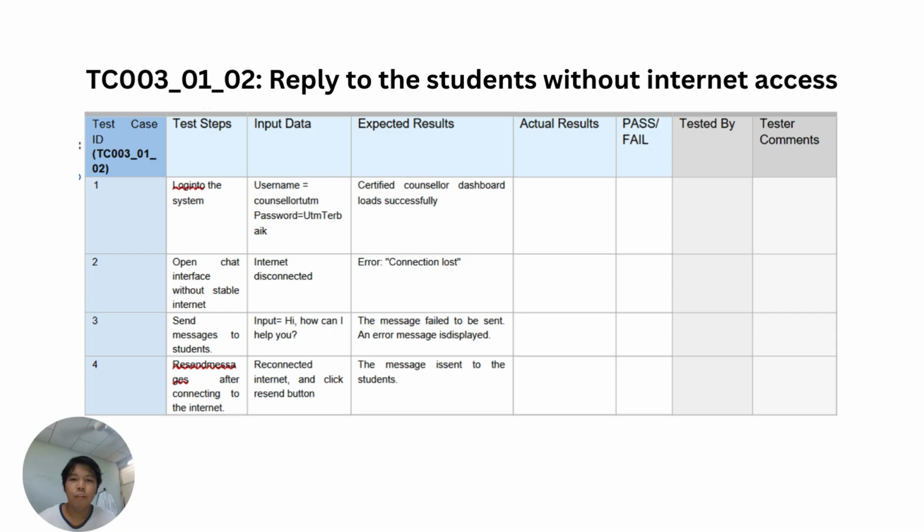So this is the test for reply to students without internet access. First, the certified counselor will log in to the system by typing their username and password, and then they open the chat interface without a stable internet connection. The system will display an error message, connection loss. Then the certified counselor tries to send a message to the students, but the message will fail to be sent and an error message is displayed again.